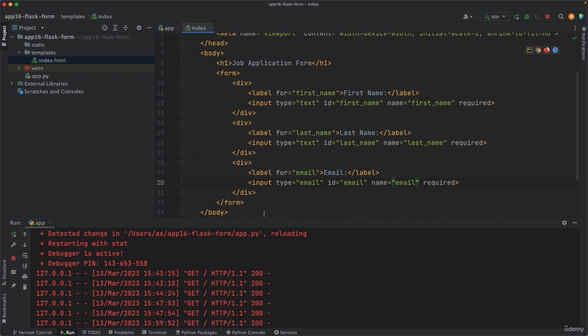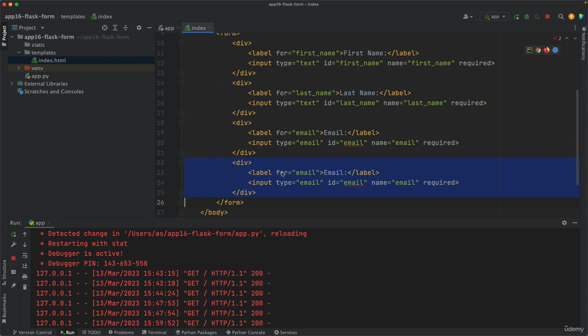Let's add some more. The date. The applicant will select the dates that they are available for the new job. So this will be the label for the date. Let's say available start date, type date, ID date, name date.